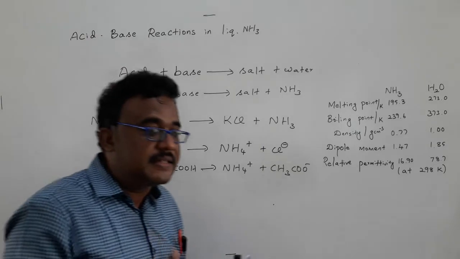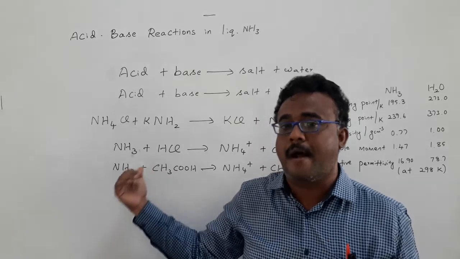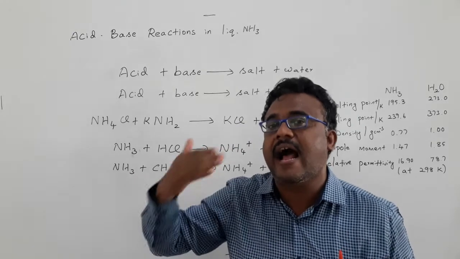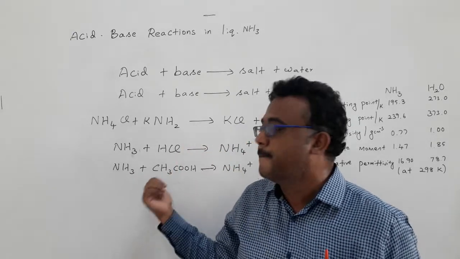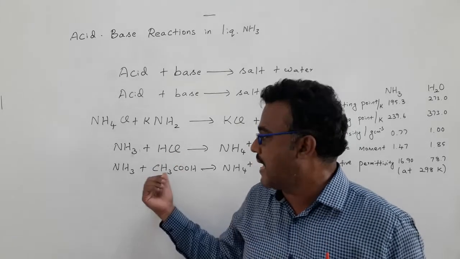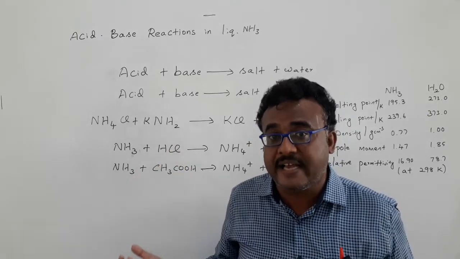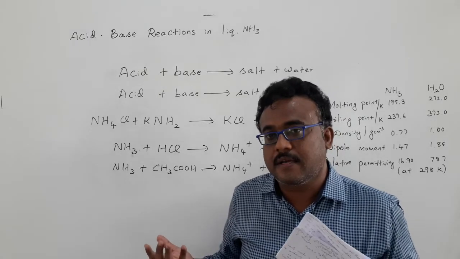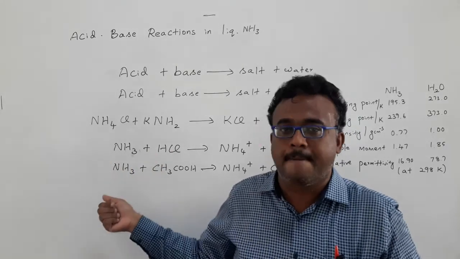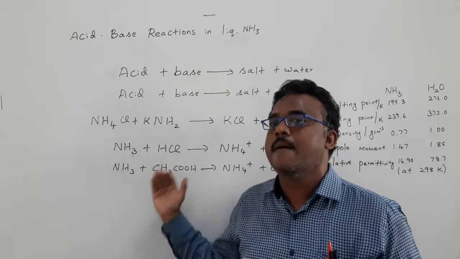This leveling happens because of the basic property of ammonia. Because of this basic property, it levels the weak acid, and a significant amount of acidity is boosted up. HCl is a strong acid in aqueous solution, but acetic acid is a weak acid. In ammonia, both HCl and acetic acid are strong acids, because of the basic property of ammonia. It levels, enhancing the acidity of each molecule.